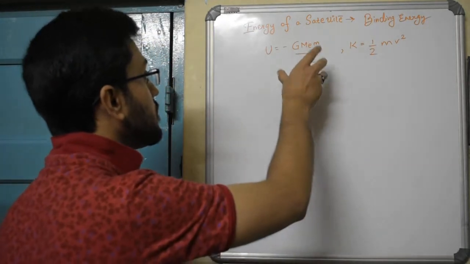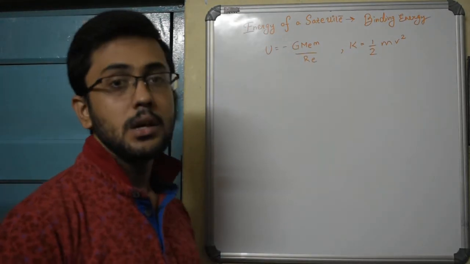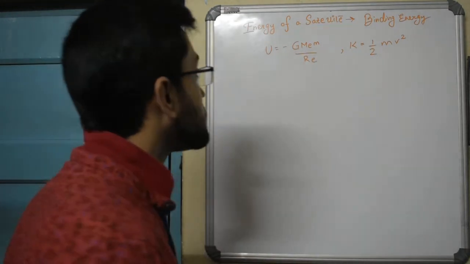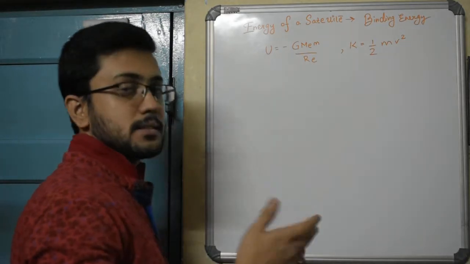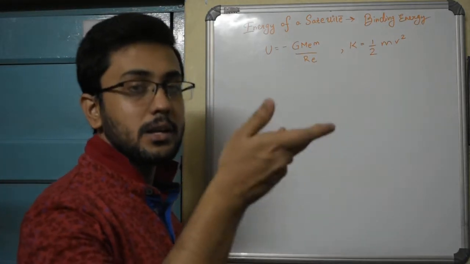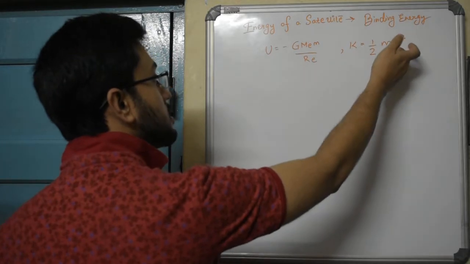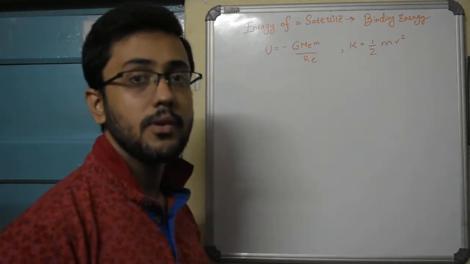So this is the formula for the potential energy of that satellite in this case. And if that satellite is launched from the surface of earth with a velocity v, it will have a kinetic energy half mv squared.